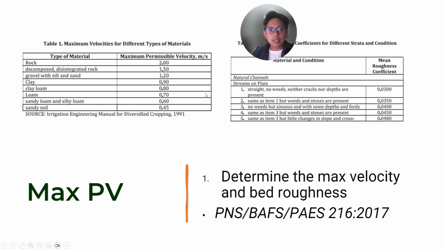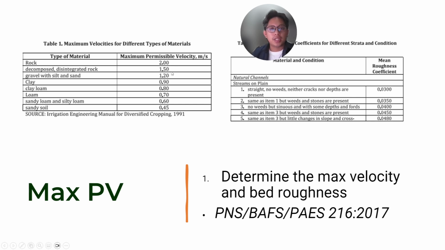This is Table 1, maximum velocities of different types of materials. You can look this up in PAES 216, 217. These are just a few examples: for a rock material, you have a max PV of 2; clay, 0.9; sandy, 0.45. As to why the max velocities are like this, it can be explained more elsewhere.